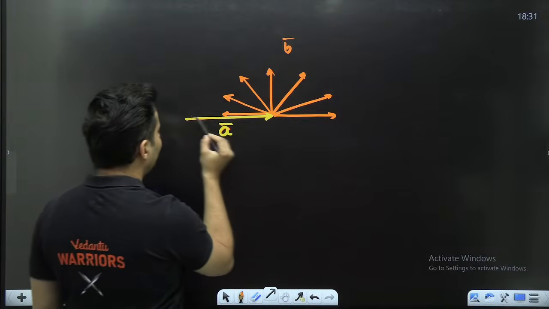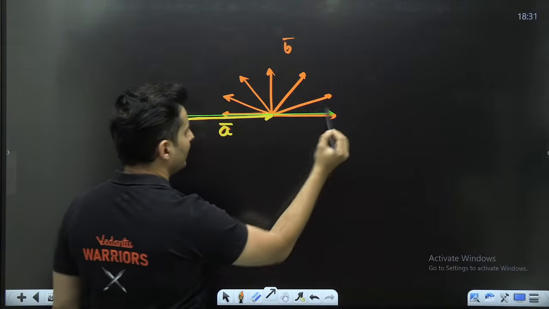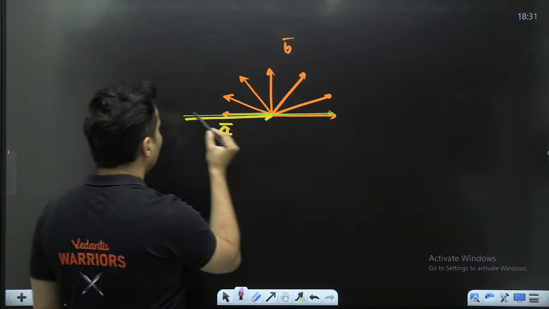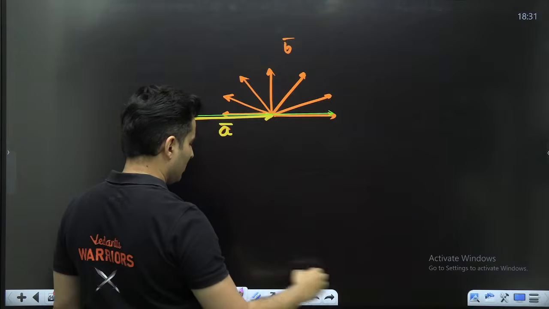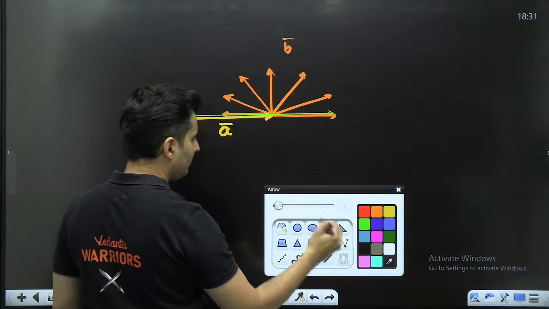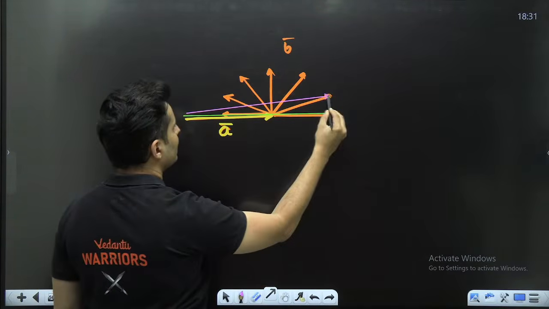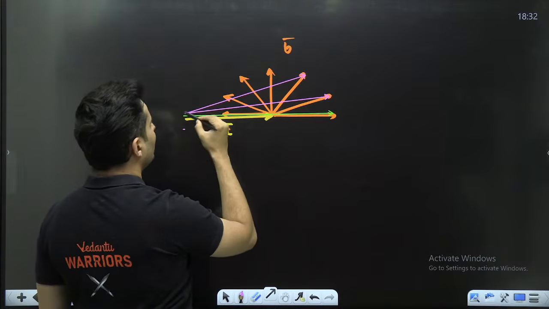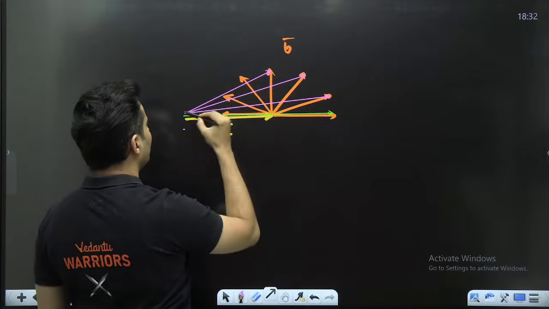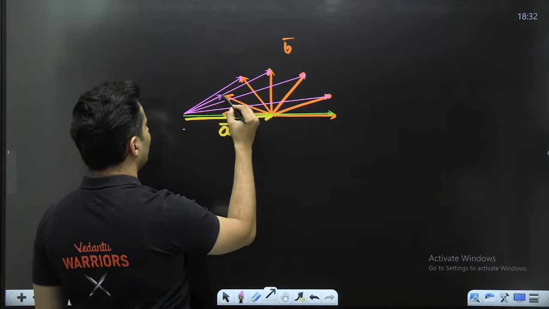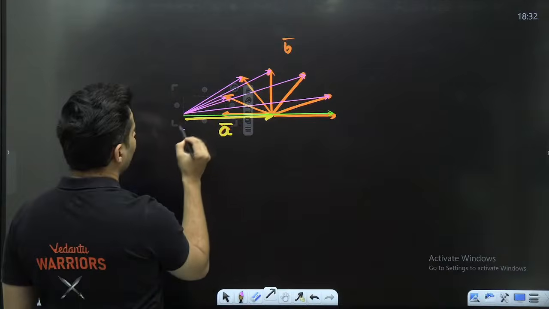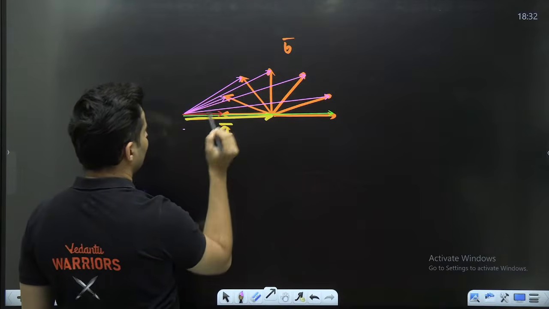When A and B are perfectly aligned, this is the resultant. Later on, the resultant is slightly different. It is this, then it slowly becomes this, then slowly it becomes this, and finally, when it is perfectly opposite, then it becomes this.